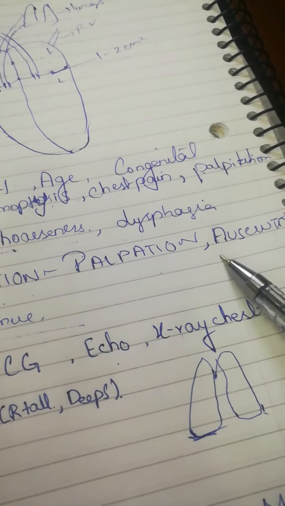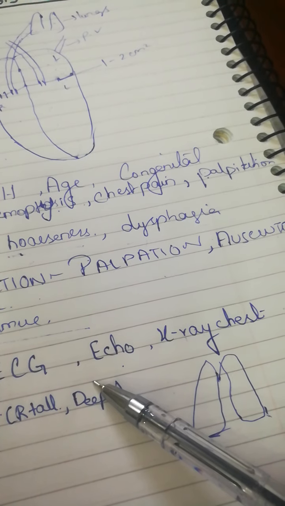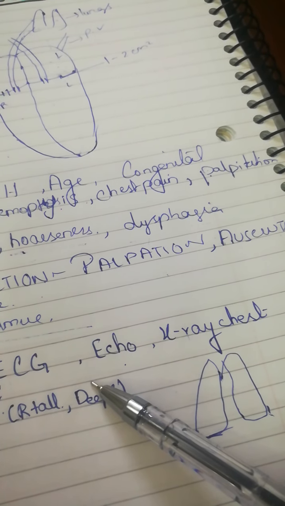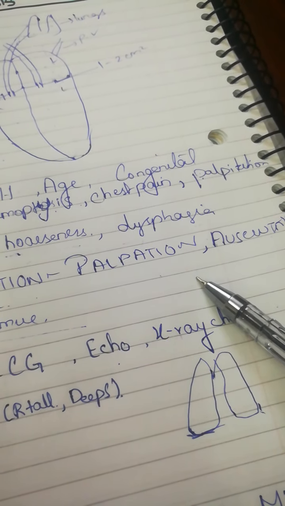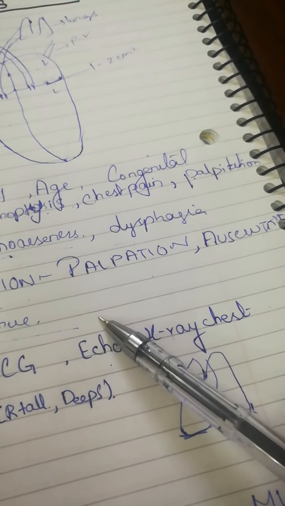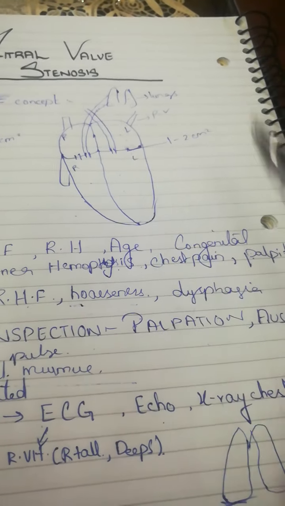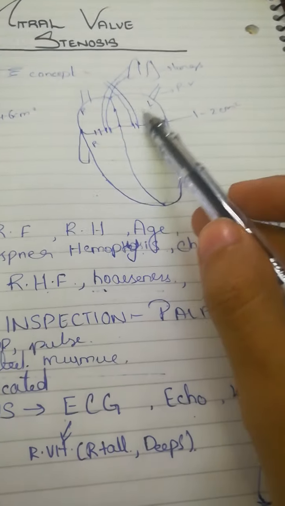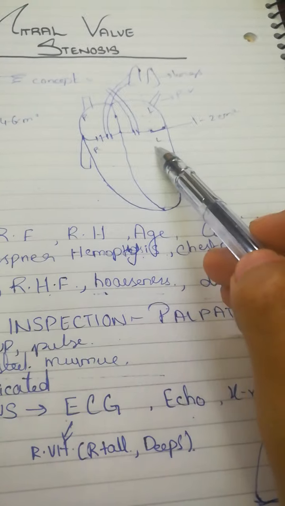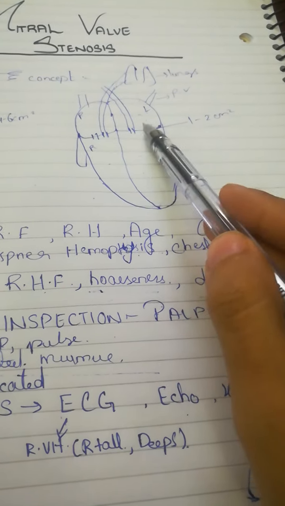What is the murmur of mitral valve stenosis? This also answers the question on the previous video that I made on rheumatic fever, where I asked what is mid diastolic murmur and which disease it represents. So it represents mitral valve stenosis. It is the murmur of mitral valve stenosis, mid diastolic murmur. Why mid diastolic murmur? Why not systolic murmur? Because as we know, in diastole there is filling of the heart. So as the left ventricle is not filling properly, the patient will develop a mid diastolic murmur.